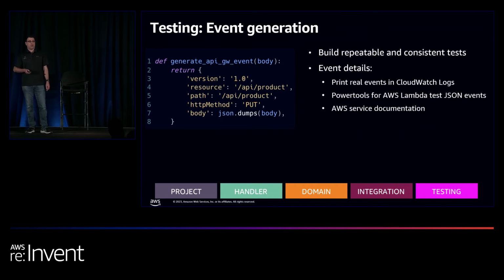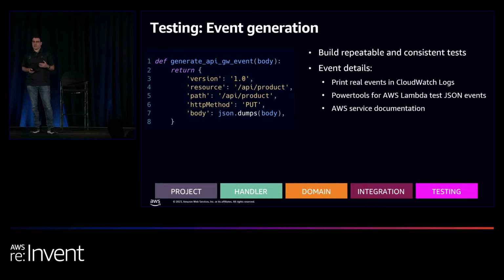So first of all, we need to generate the API gateway event. So you see I have a function. It returns a dictionary with all the metadata that you're going to get. And in line 7, you have the body of the business payload that the customer is going to send us. So this really makes it easy to run repeatable testing.